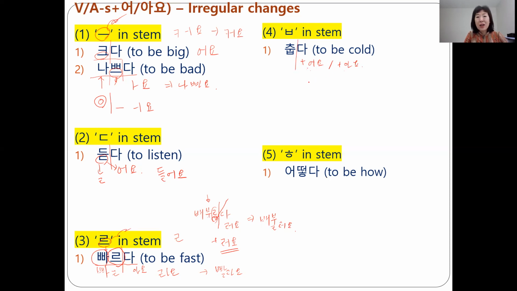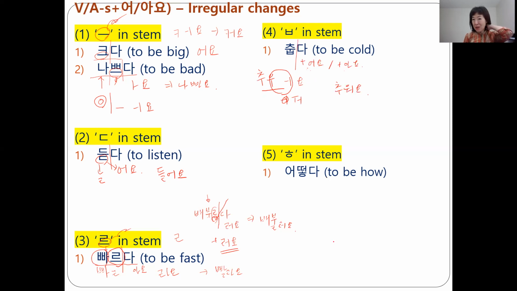In this case, we take the U sound for ㅂ. And then the conjugation rule starts from here. So 추, not O, not A. So we add what? 어요, 어요. So 우어. We talked about before. 워. So 추워요.